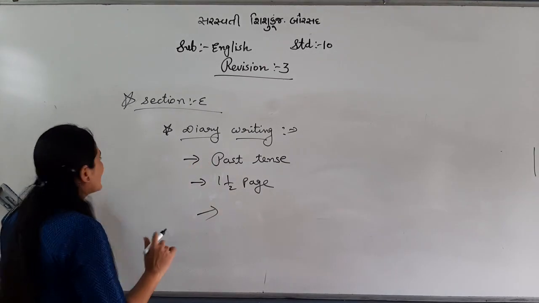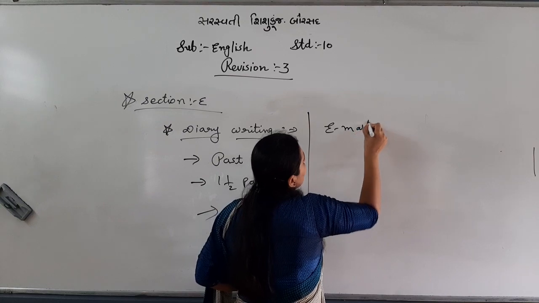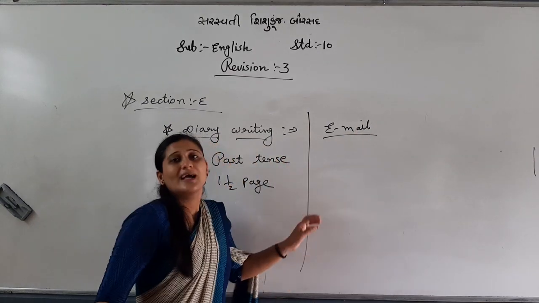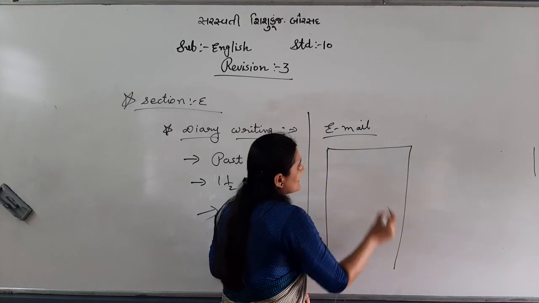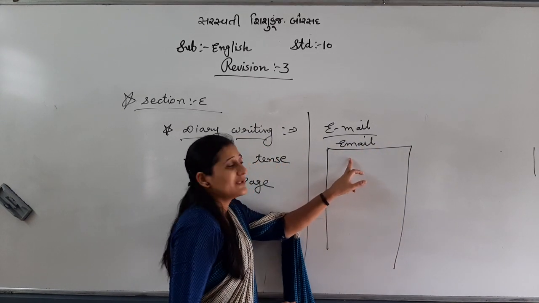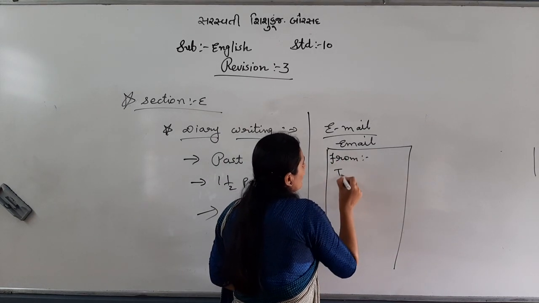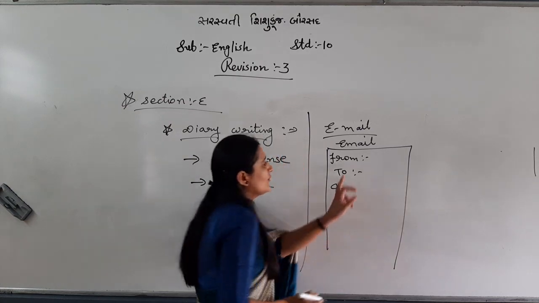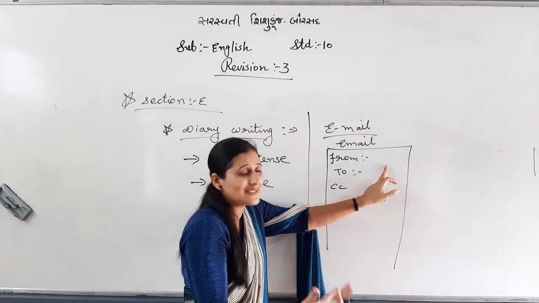Right, diary. Second thing is email. I already explained it at the time of the Sunday test. Right, simple. Make a box, compulsory. Here write email writing. Then you write From, To, and CC. From means you will write the sender's address, our address if we are sending.